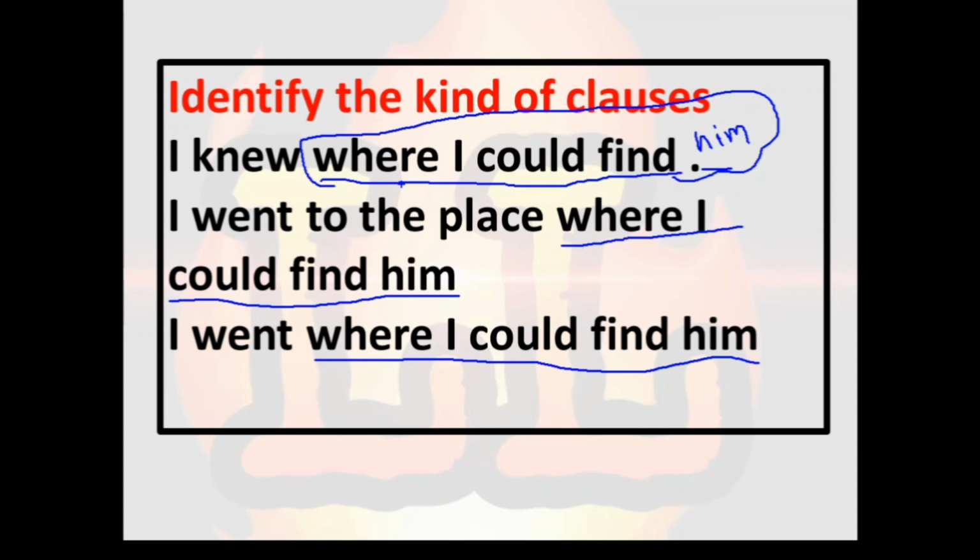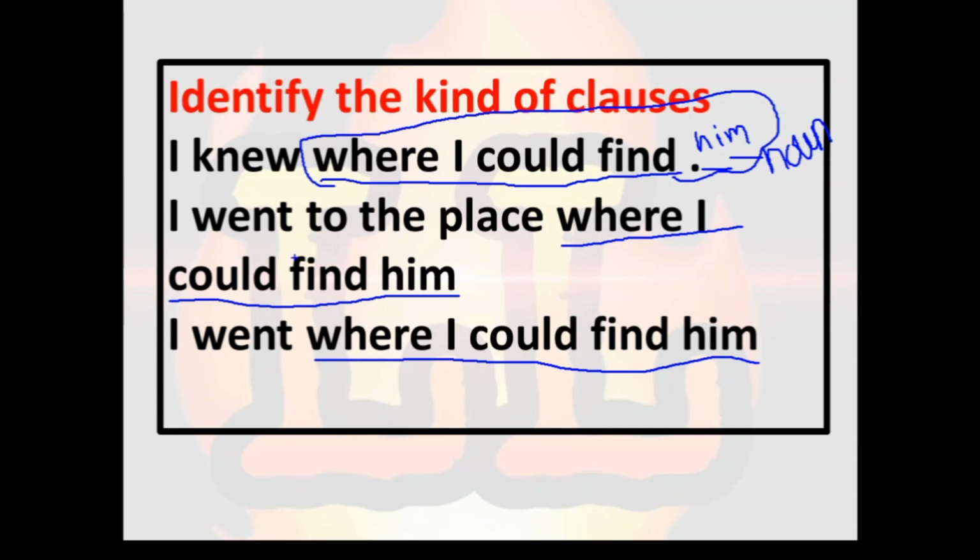What did I know? I knew where I could find him. So this comes in the place of the object, which is the place of a noun, and that's why the very first example is a noun clause.